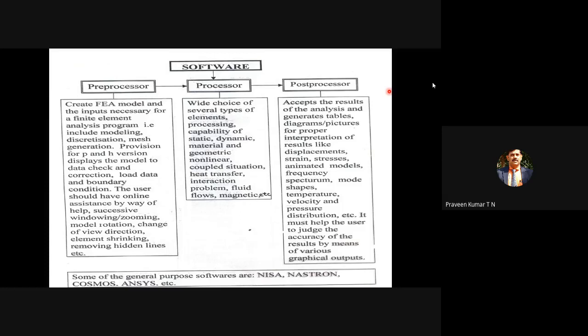If you consider important software used in finite element analysis, I may ask which of the following does not belong to FEM analysis software packages. I'll write NISA, Nastran, Cosmos, and then I'll put one more software. Then you should be able to identify which does not belong to finite element analysis software. Nastran is commonly used. NISA is also used.